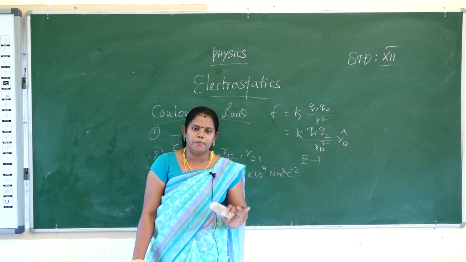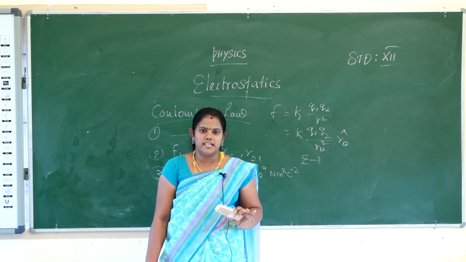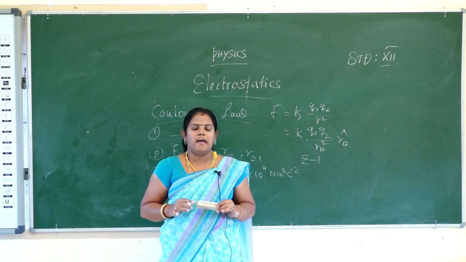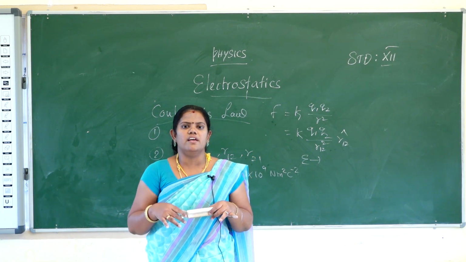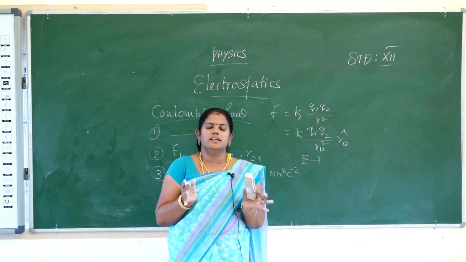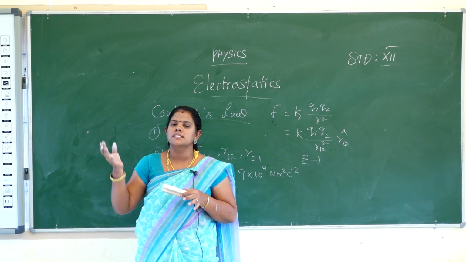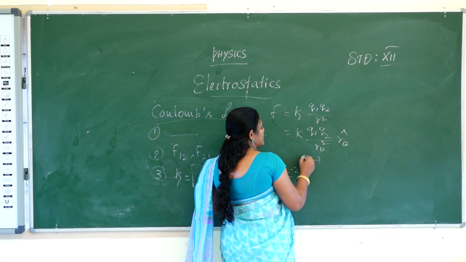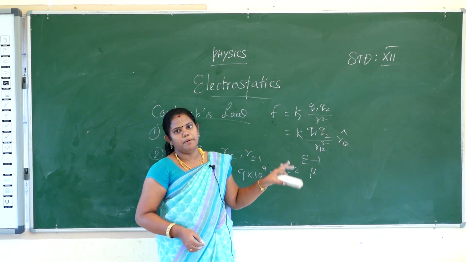What is the meaning of permittivity? A material that easily allows the electric field to pass through it in its own way has the highest permittivity. Permeability means a material having the quality to let the magnetic field pass through. So the electric field is denoted by permittivity and the magnetic field by permeability. Permittivity is called epsilon, and permeability is mu. In this lesson you have to learn permittivity only.